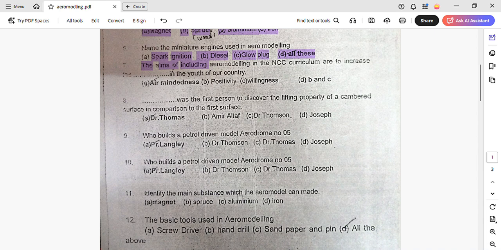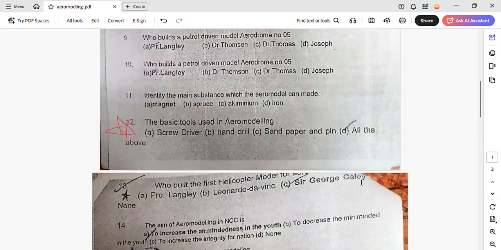Okay. So the basic tools used in aeromodeling are screwdriver, hand drill, sandpaper, and pin. This is also a good question that could come in your exam. What are the two questions that I told you? The first was the aerodrome question, and this 12th question which is very important. Please do learn this. This is a good question that could come in your exam. So the basic tools used in aeromodeling are screwdriver, hand drill, sandpaper, and pin.